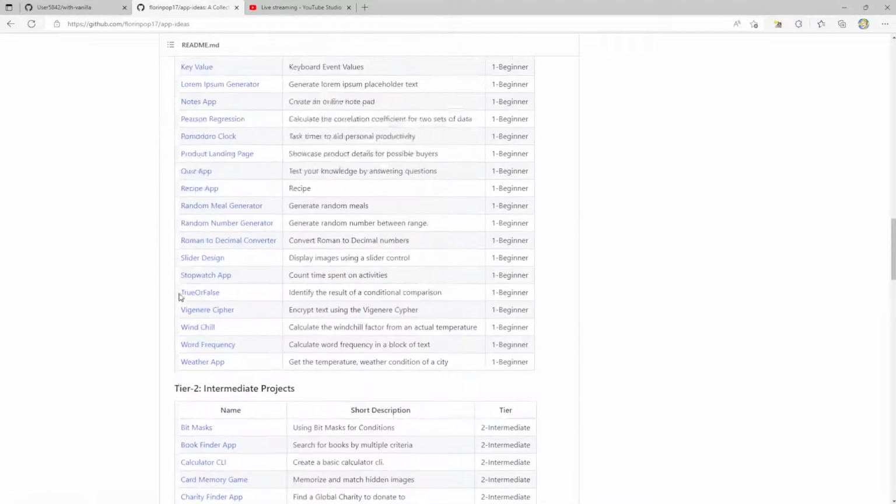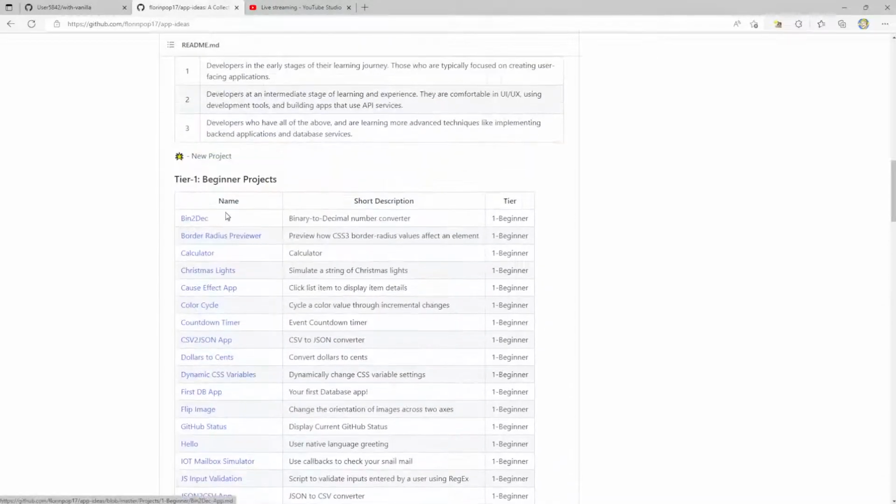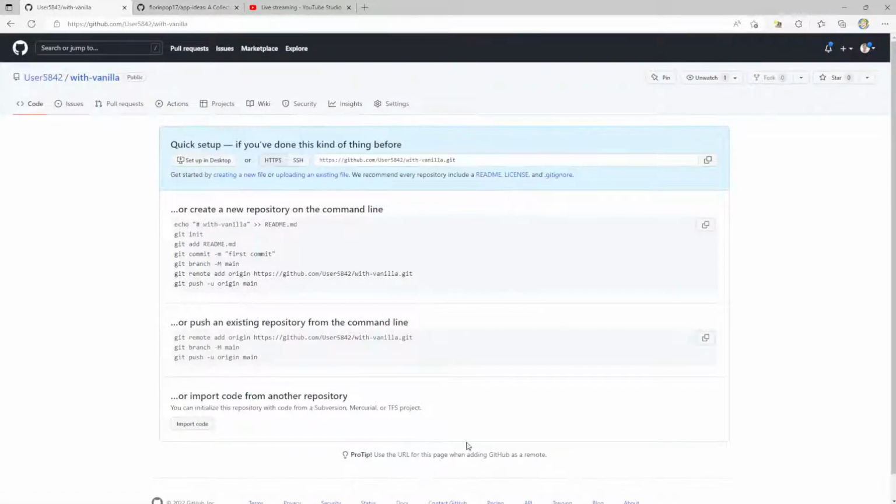Really my goal is to make a live stream for each one of these different projects. We'll upload the code to my own GitHub repo, which as you can see is completely empty right now, and I'll also link it to this stream. So hopefully that way people that are interested in front-end development can see how I try and do this with vanilla JavaScript.